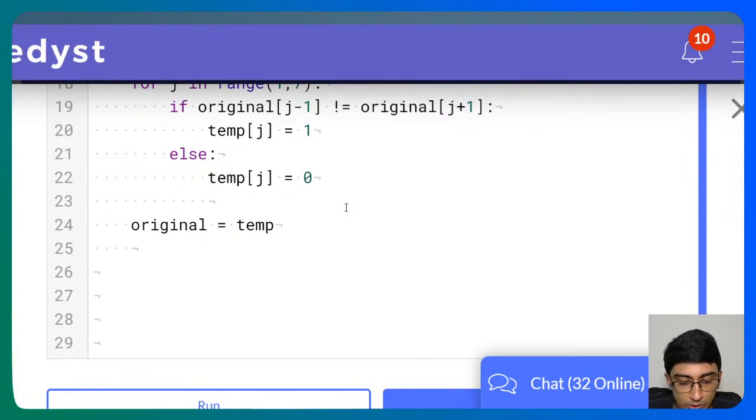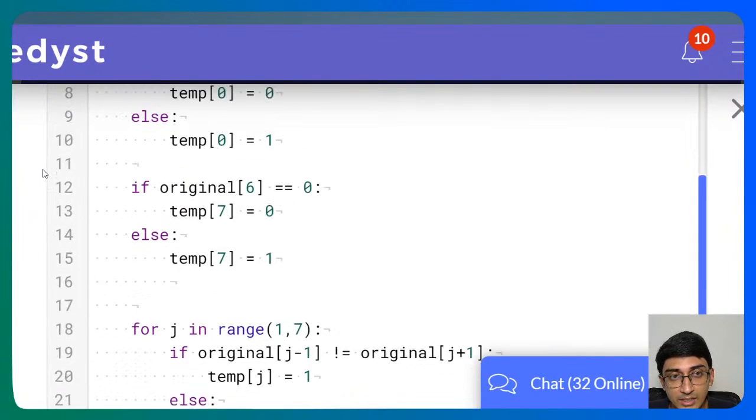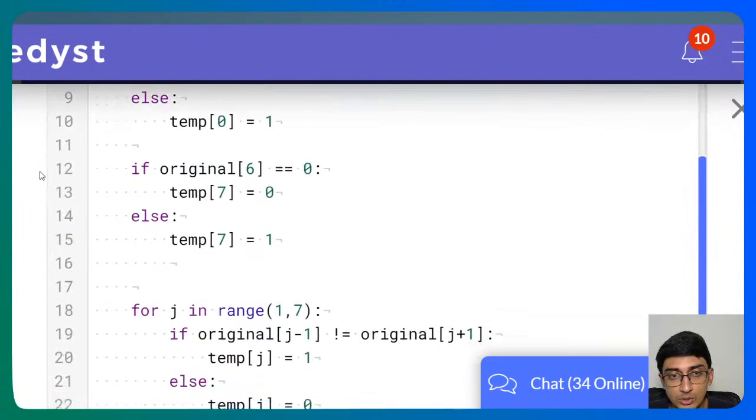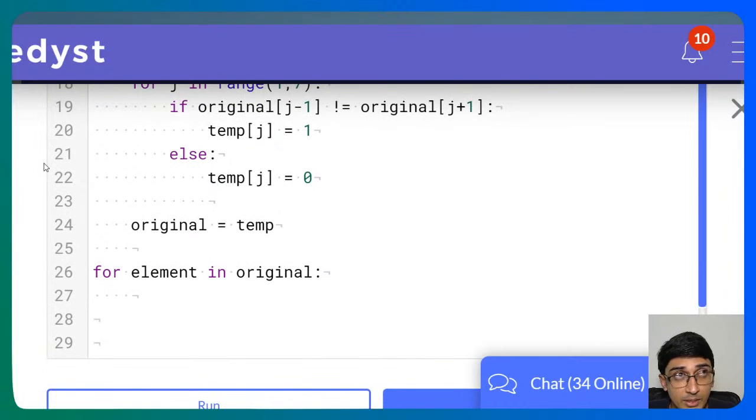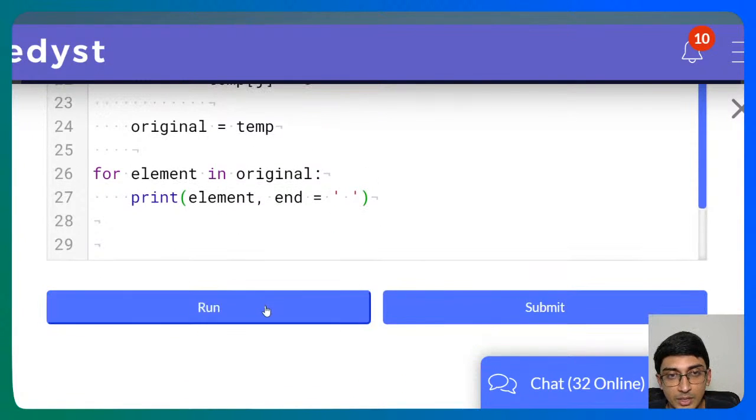Finally, what do we need to do? We need to print the entire array again, right? Yeah. In this case, original and temp will both be the same. Think about it. When the loop ends finally, temp and original will both be the same. So I'll just do for element in original, print element, but we need to give it space separated. So we'll do end is equal to space. We'll keep a space after it, right? And yeah, that should be it.